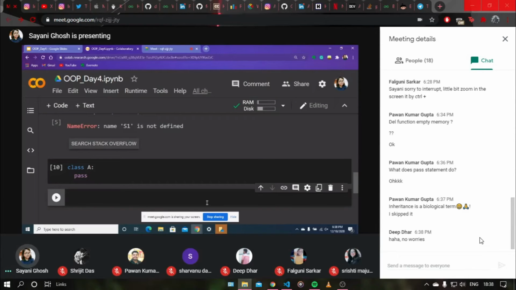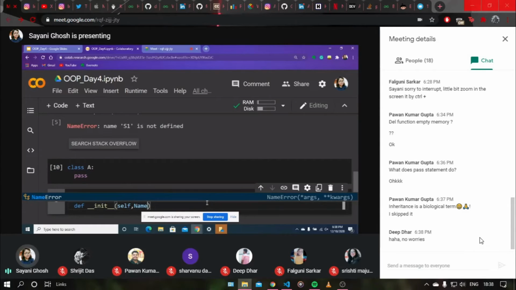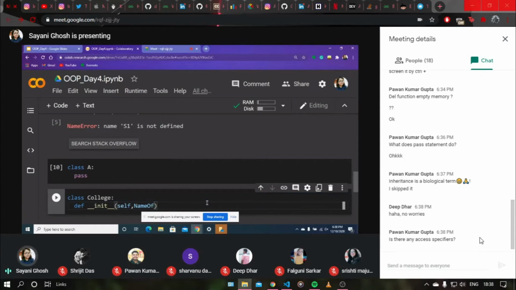So suppose I have a class here, college. It will have an init function definitely to initialize its own objects. So in that I will give self, and suppose I want to have a parameter name as name of department.